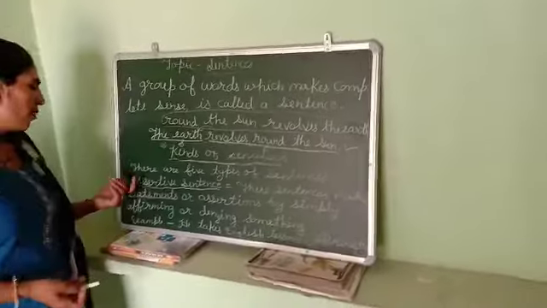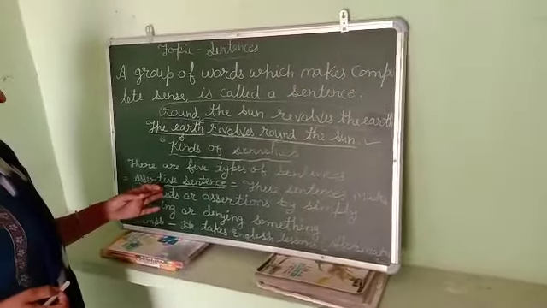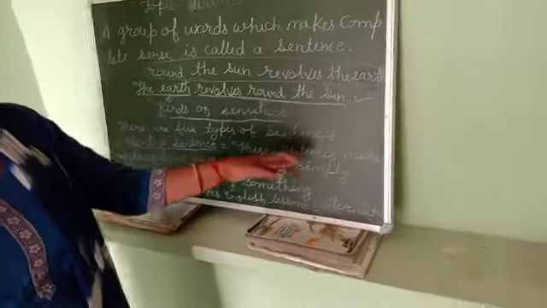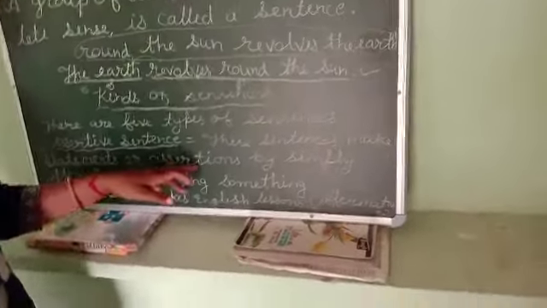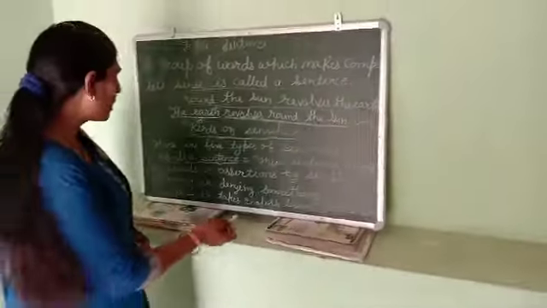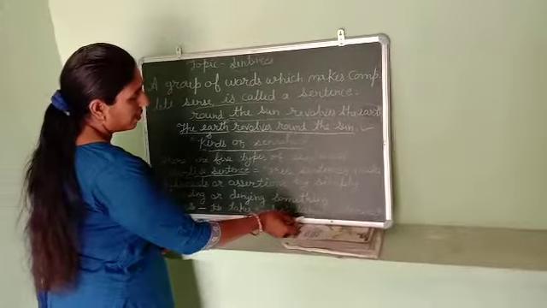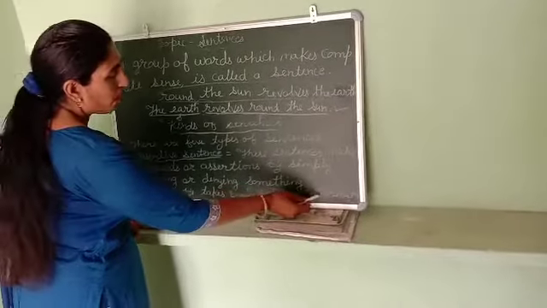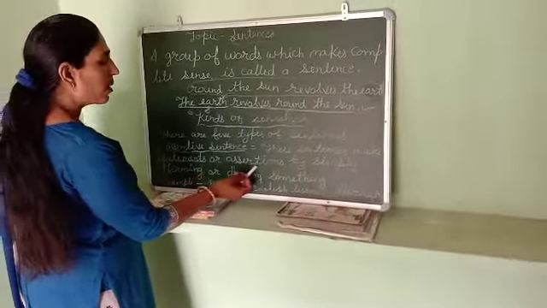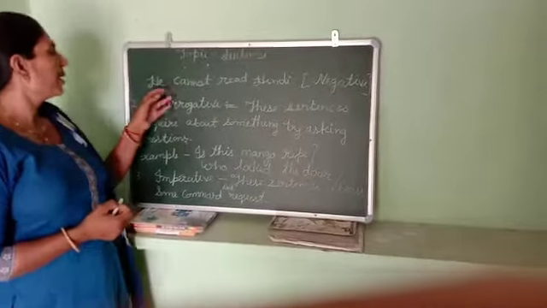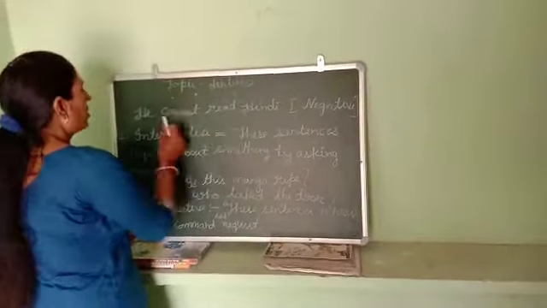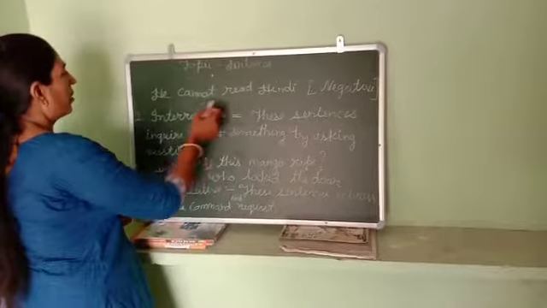First, the assertive sentence. Another name for it is declarative sentence, or statement. These sentences make statements or assertions by simply affirming or denying something. For example, he takes English lesson. It is an affirmative sentence because it makes a statement. Second example: he cannot read Hindi, because it gives a negative sense.